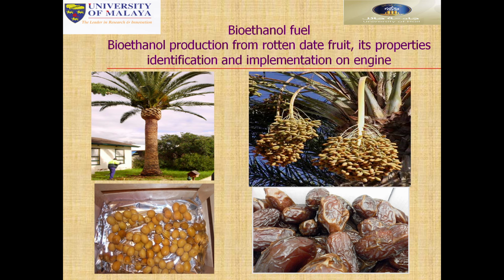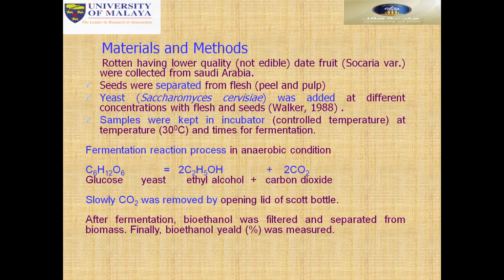Then bioethanol production from rotten fruits, different types of rich fruits. We separated the seeds and separated the yeast, which was added at different concentrations. The sample was kept in the incubator for the fermentation process: glucose plus yeast gives ethyl alcohol, and then carbon dioxide. Then we open it to a small bottle, and after fermentation the methanol was filtered and separated from biomass. And also there was ethanol and water. Then we separated the bioethanol from the water